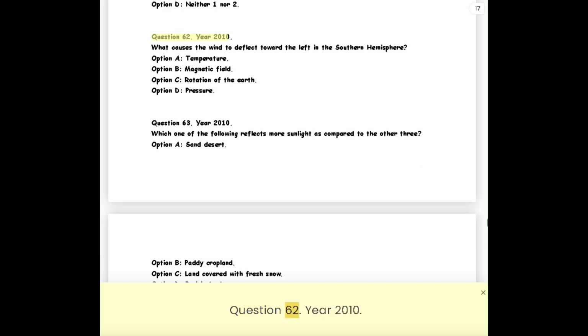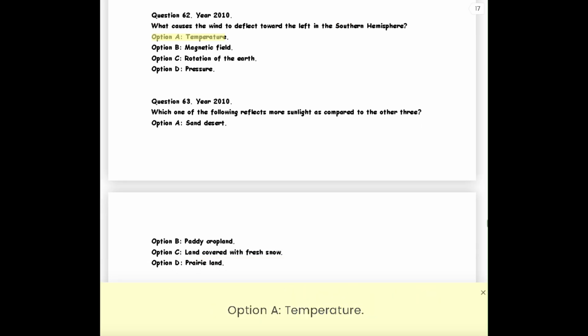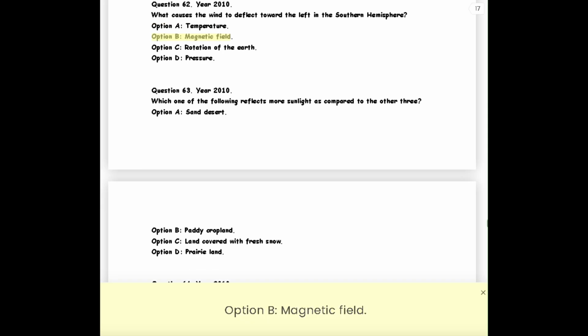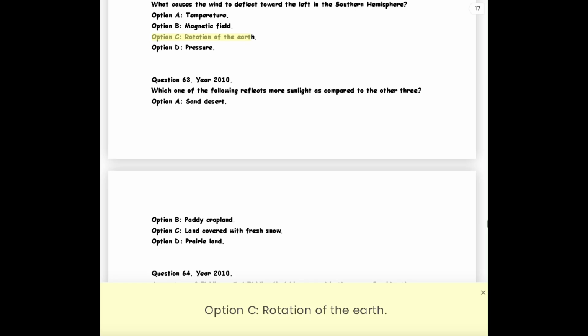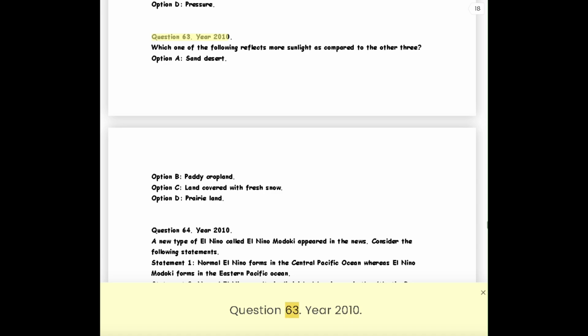Question 62. Year 2010. What causes the wind to deflect toward the left in the southern hemisphere? Option A, temperature. Option B, magnetic field. Option C, rotation of the Earth. Option D, pressure. Question 63.